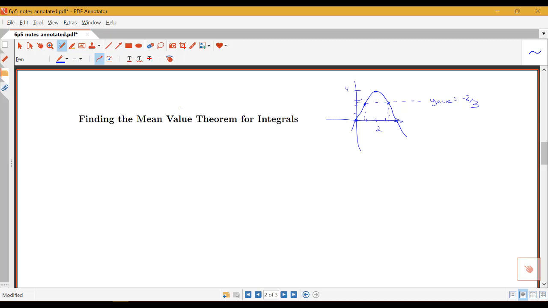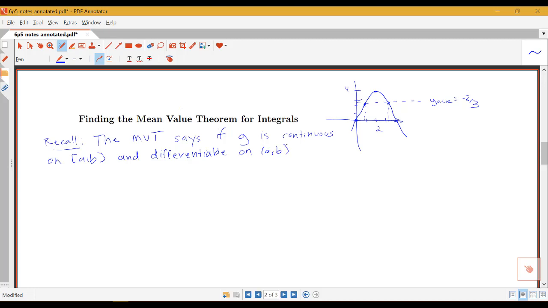First, we want to just remind ourselves what the mean value theorem that we learned back in Calc 1 actually says. So let's recall that the mean value theorem, which I'm going to call MVT, says that if we have a continuous function, let's call that function g, if g is continuous on an interval [a, b] and differentiable on the open interval, then there's a point in that interval where the derivative at that point is equal to the slope of the secant line over the interval.